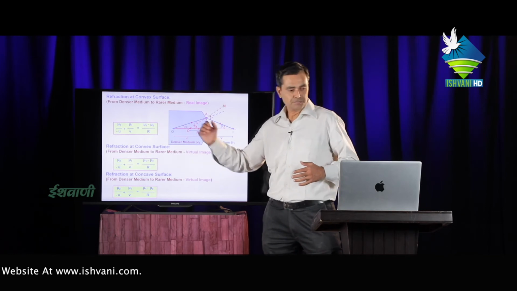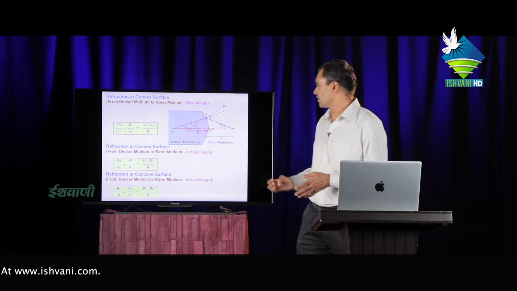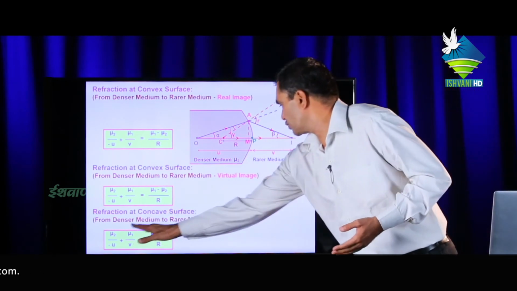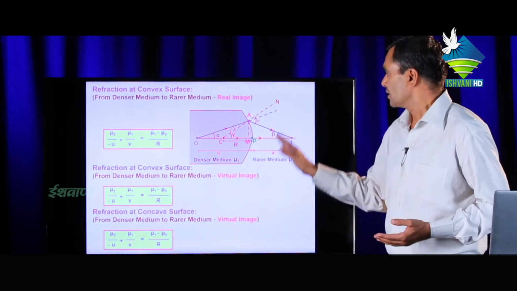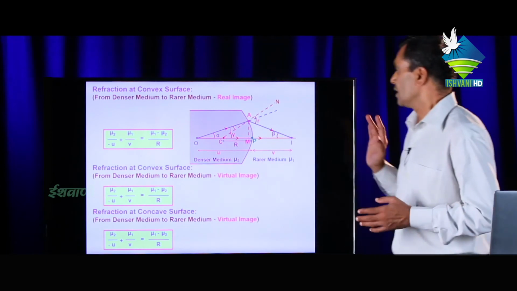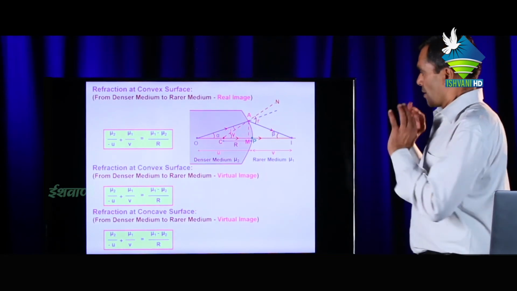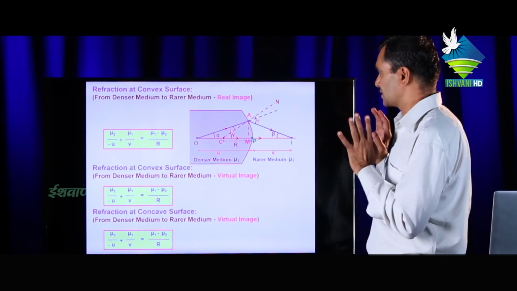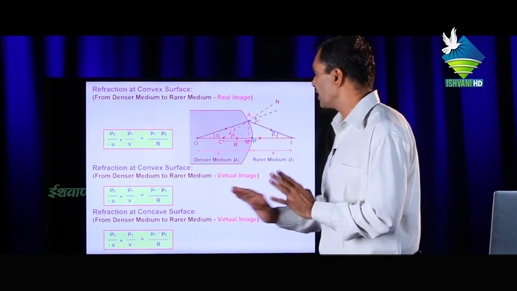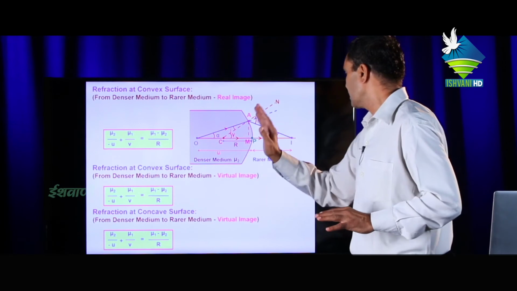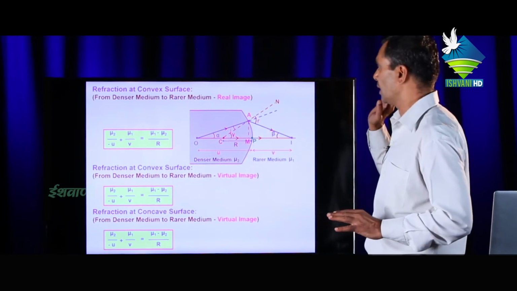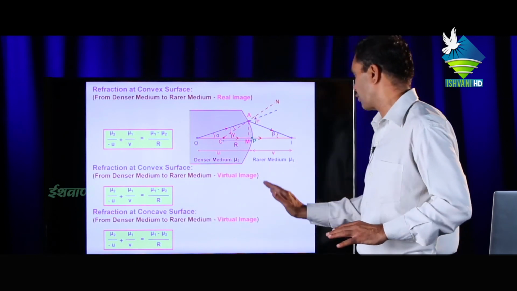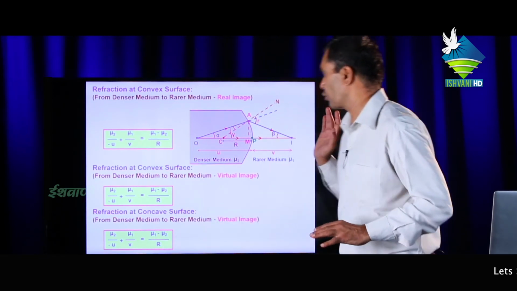this is the result. And refraction again from a concave surface from denser to rare medium means virtual image, then the formula will be this. Always, whether convex surface or concave surface, if the ray is moving from denser to rare, it is the fixed formula, and light moving from denser to rare for virtual is the same form.